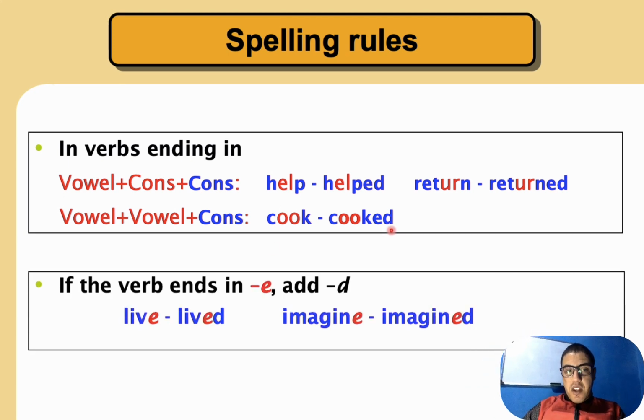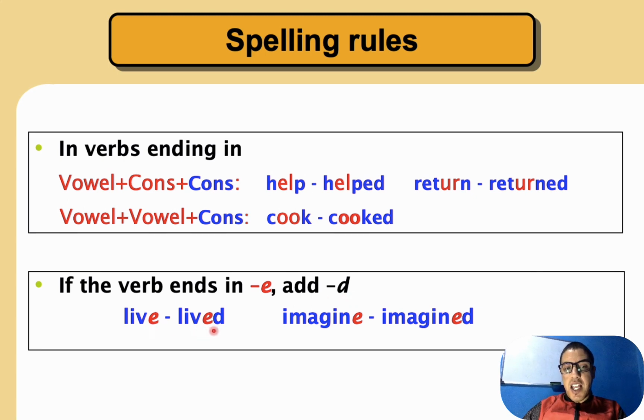But if the verb ends in e, for example leave, what do we have at the end of leave? It is e. So if we have e, we just add d. We don't add ed. So the past of live is lived. So we have d. It's not e and another e, then d. No, we just add d.